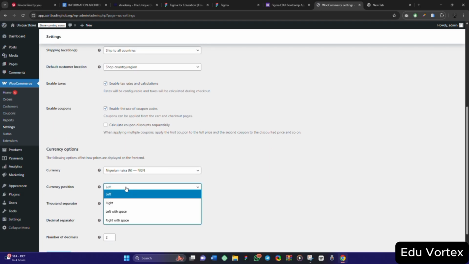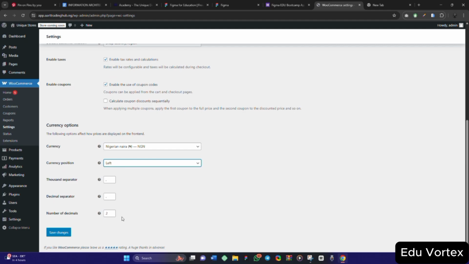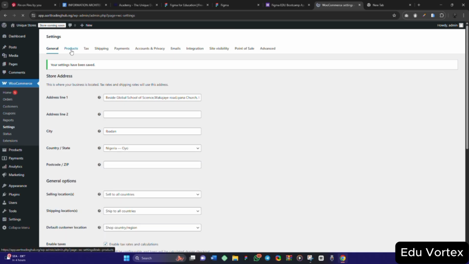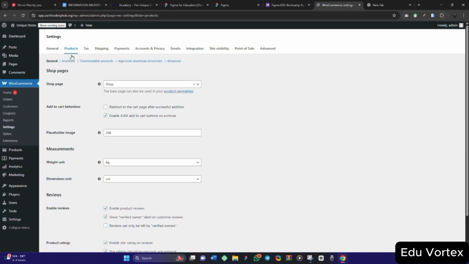So the currency position should be at the left. I will not touch all this one. After that, I just click on save changes. So we are done for the general here. Now let's move to the product. Moving to the product here, it is going to show us the options that are there.